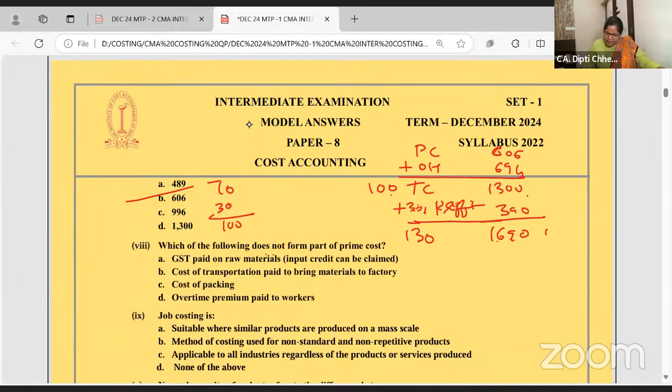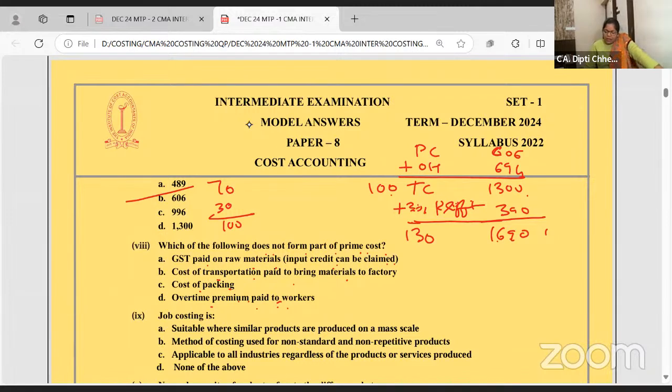Which of the following does not form part of the GST prime cost? GST paid on raw material, input tax credit can be claimed, cost of transport, cost of packing, overtime premium paid to the workers.